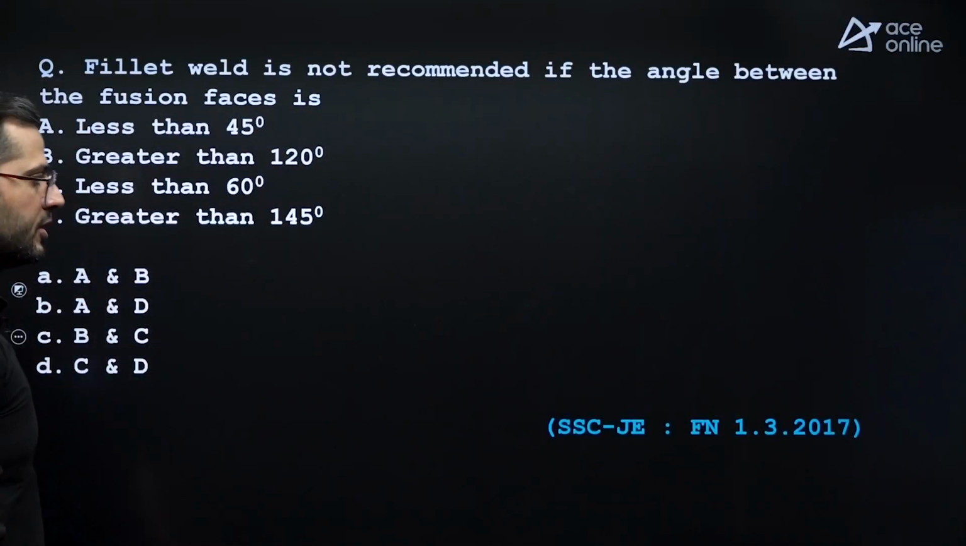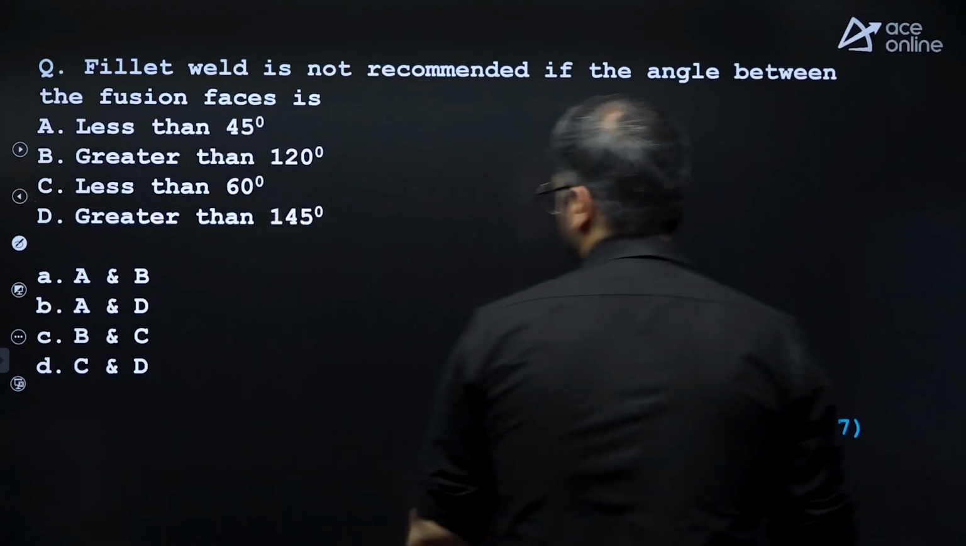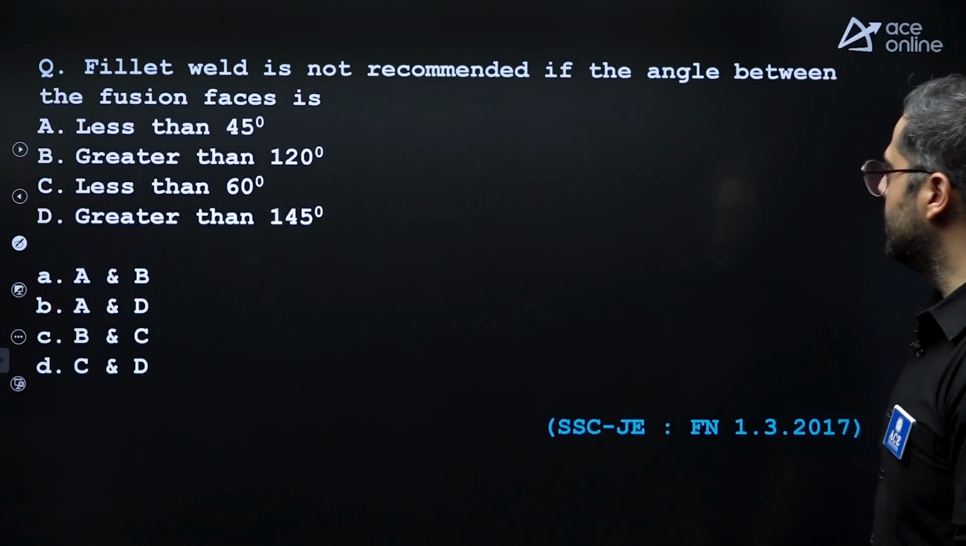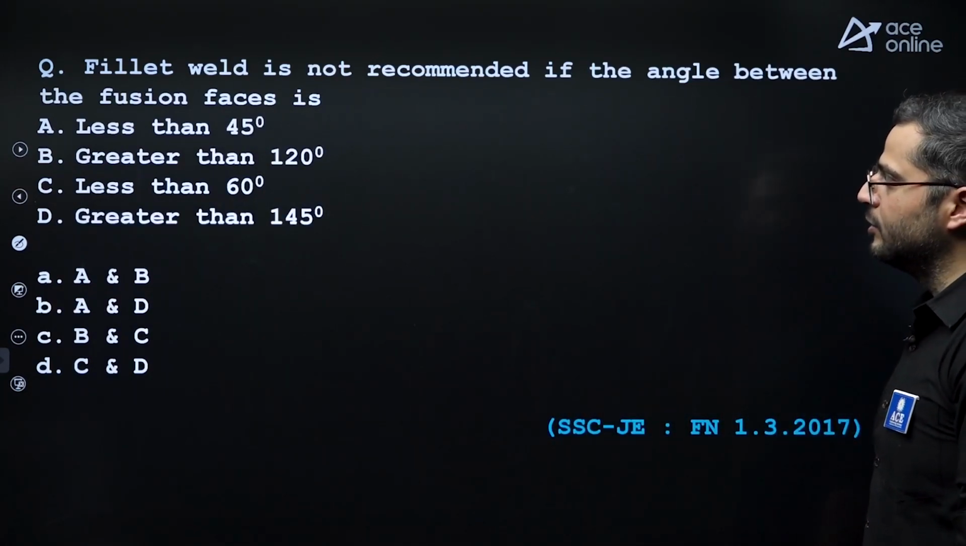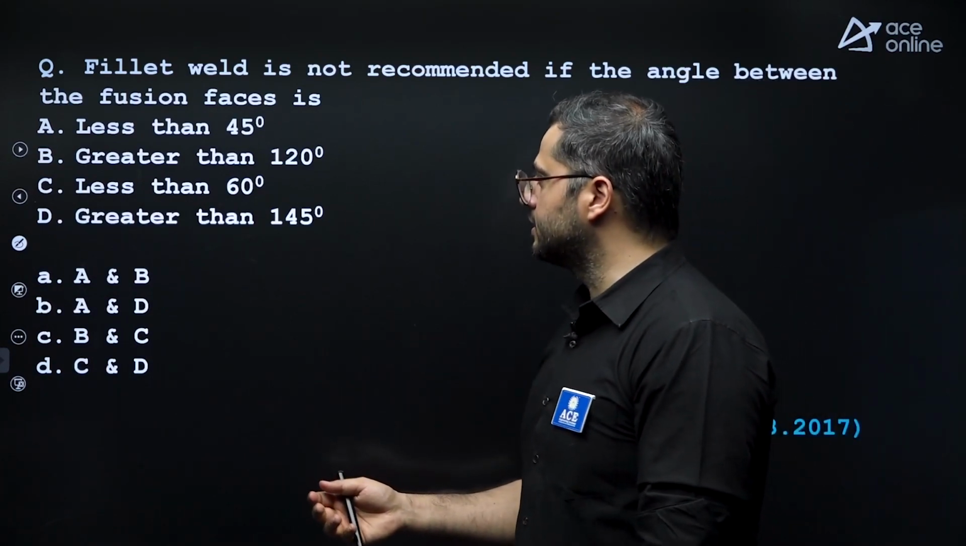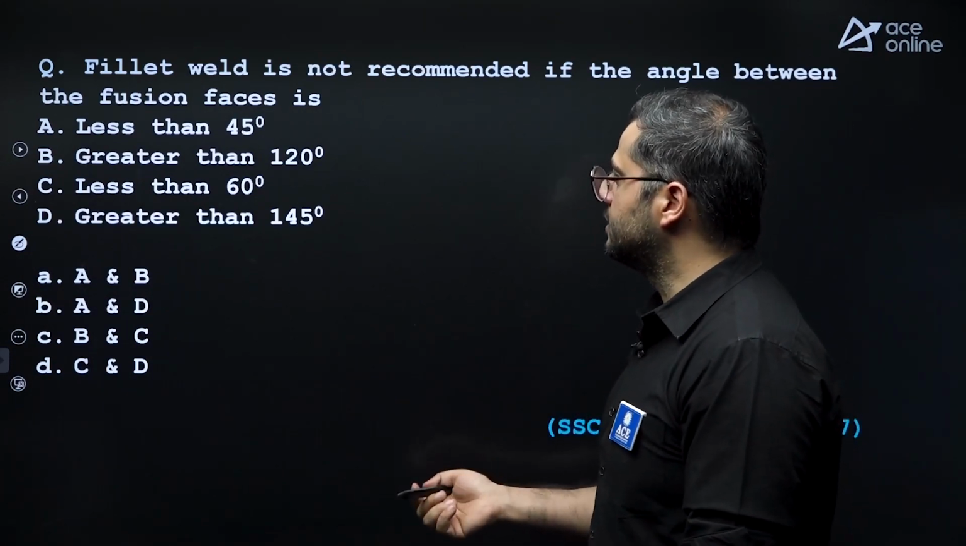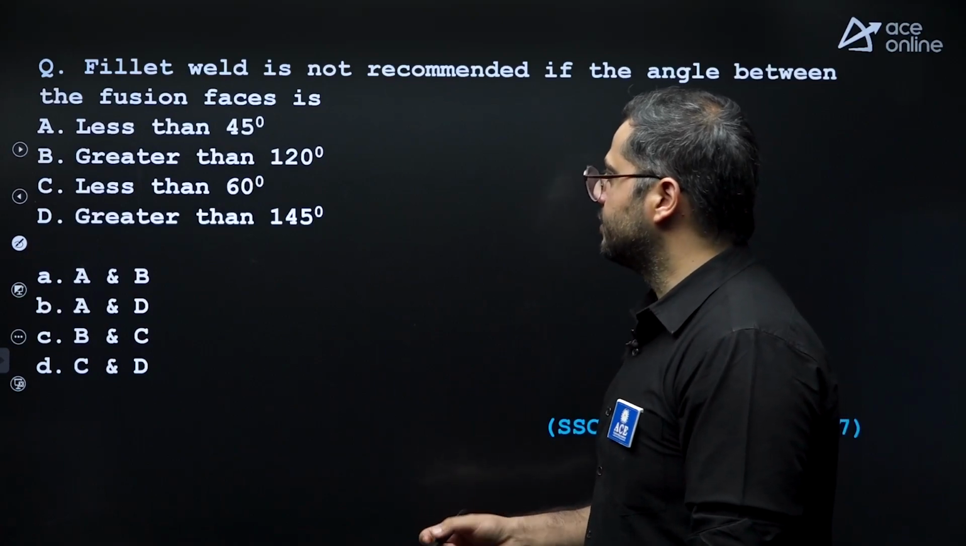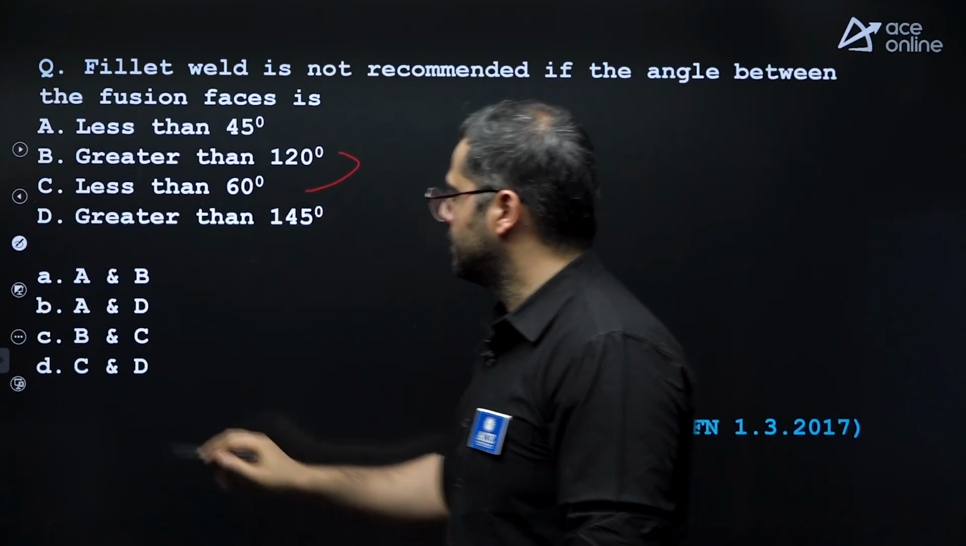Based upon this, the next question was asked in 2017 SSC JE. Fillet weld is not recommended if the angle between the fusion faces is less than 45 degrees, greater than 120, less than 60, greater than 145. So B and C over here are correct. Option C.